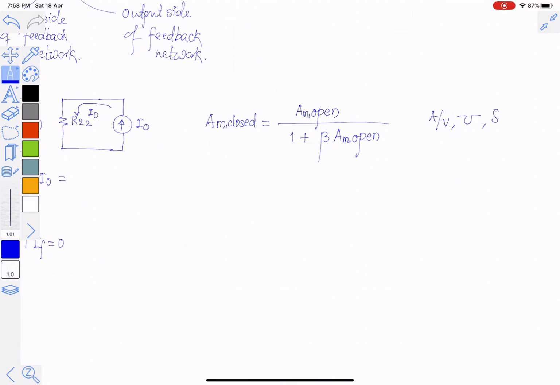So we can write R in closed will be equal to R in open multiplied by 1 plus beta into A, which is equal to AM open. So input impedance will increase by a factor 1 plus loop gain in case of a transconductance amplifier with feedback.